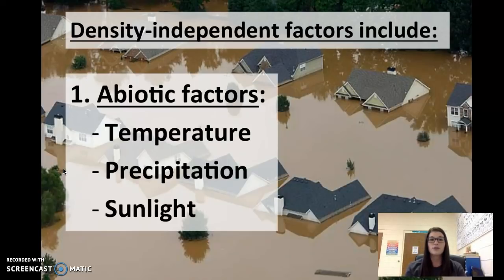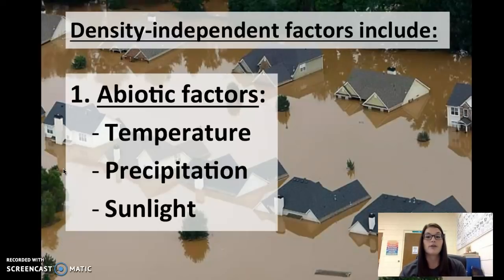Density independent factors include abiotic factors. Remember, an abiotic factor is something that is not alive. Things like temperature. It doesn't matter if we have a lot of bugs or a little bit of bugs living in a certain area, the temperature can affect them. The amount of precipitation, for example, floods.